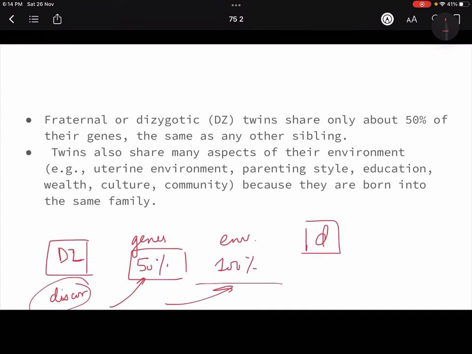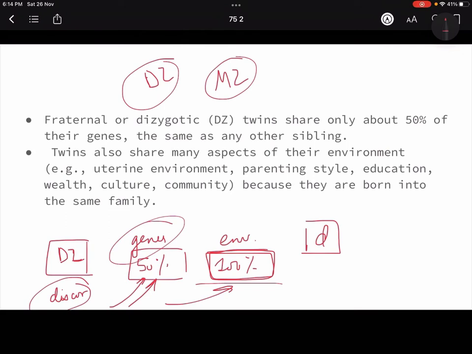So in their case, because we are assuming that they also have a similar environment but very different genes to each other, the discordance might be because of the genes, but it can also be because of the environment. But dizygotic is fine, whereas with monozygotic we get very conclusive ideas, right? So in fraternal or dizygotic twins, because they share only 50% of their genes like normal siblings, if they have differences, it could be because of the environment, and it could also be because of the genes.